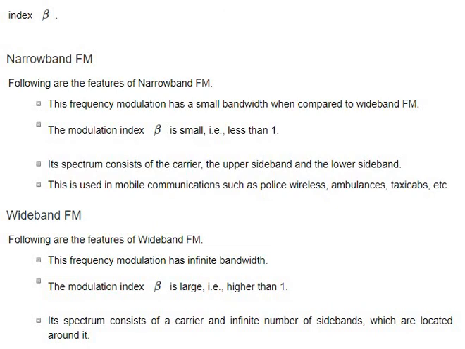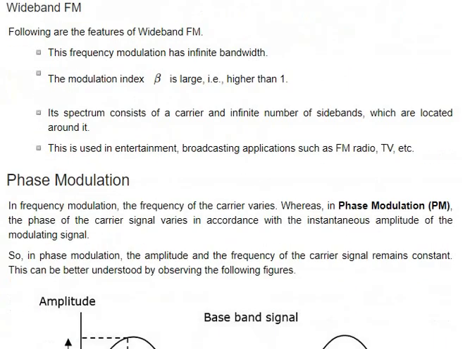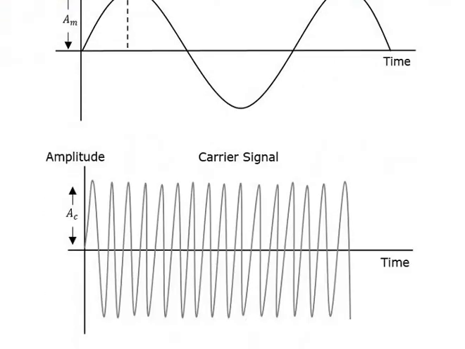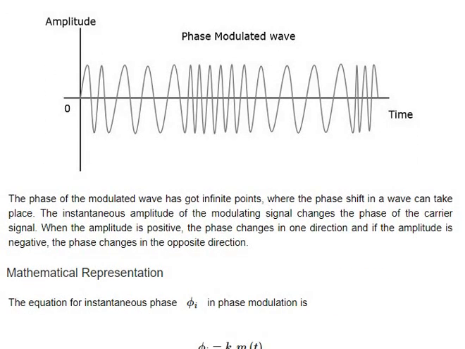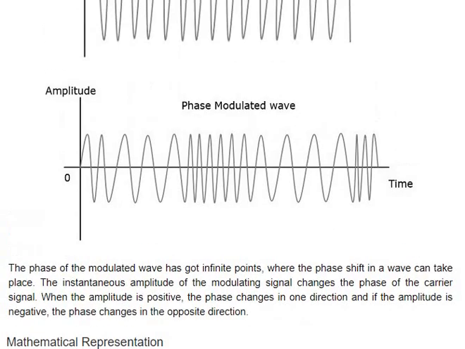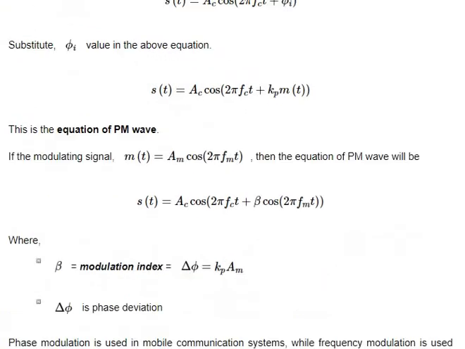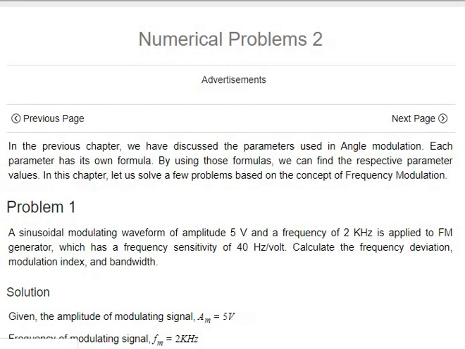So wideband FM has a bandwidth of infinity, and here we have delta FM approximately around 2 FM only, around AM. So that's this point. And phase modulation depends upon the phase. For every 0 or 180 degrees, there is an instantaneous change of the signal. There you can observe it, and you get a signal. You can get a phase shift, which plus phi is added to the signal.